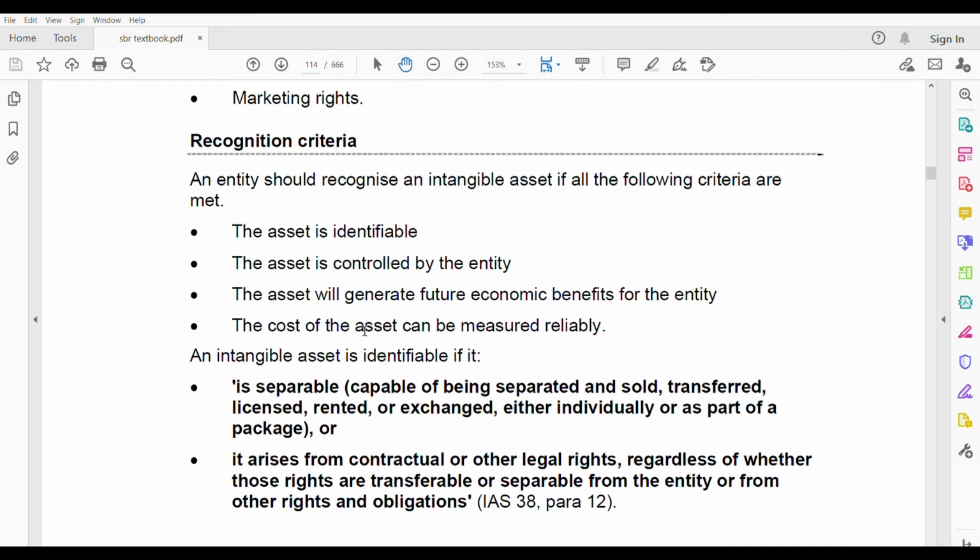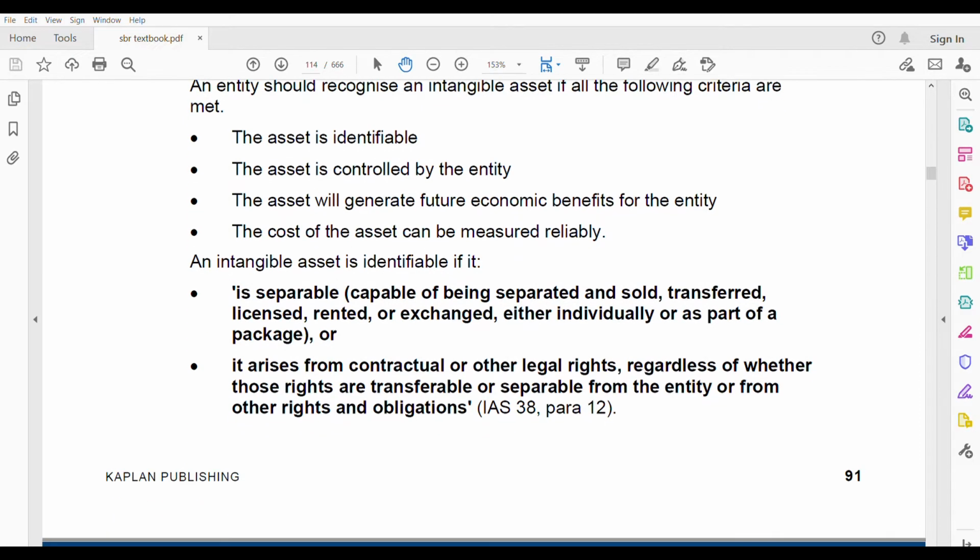For example, a brand. If you're having a brand, you can identify the brand. A brand is something which is controlled by you. You can get the future revenue from it, right? Benefits will be there, and also the cost of it you can measure reliably. Then you have to recognize it as an intangible asset. Okay, next let us see how it is identifiable. What do we mean when we say an intangible asset is identifiable?